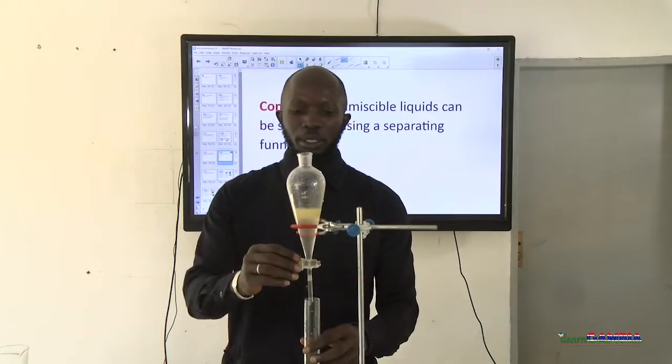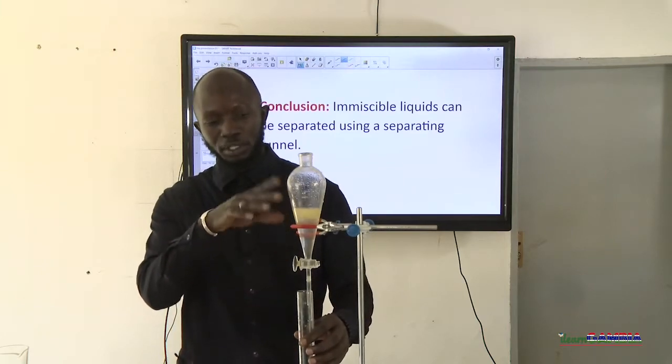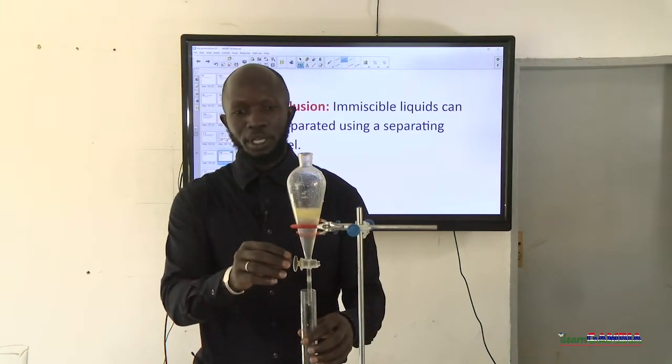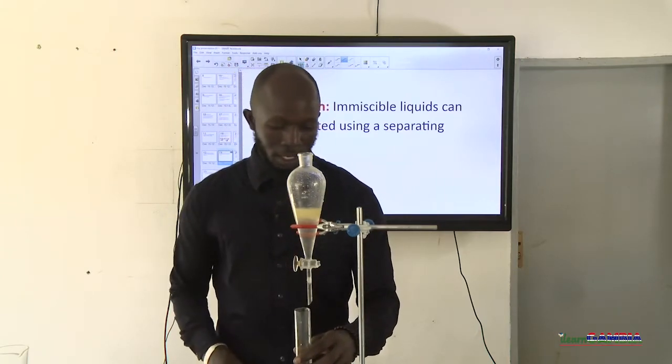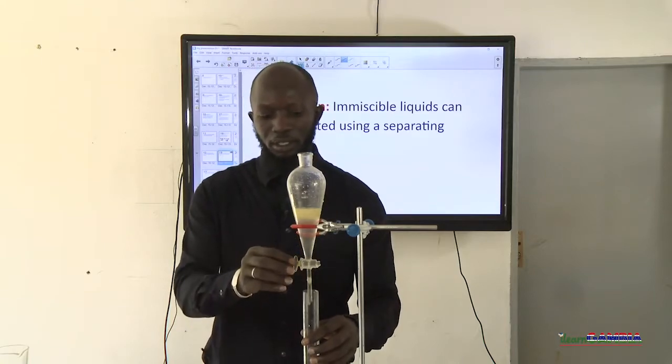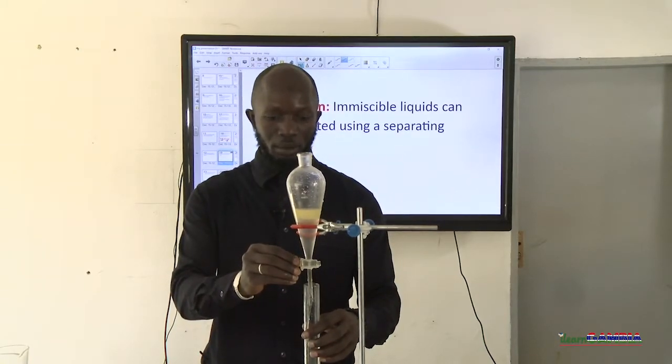Now we are going to separate them. As you can see, the different substances have settled based on their densities, and of course the color is a distinct factor there to tell you that the upper part is obviously the oil, and the lower part, which is more transparent, is the water. Right, so we're going to open our tap and we watch what happens.